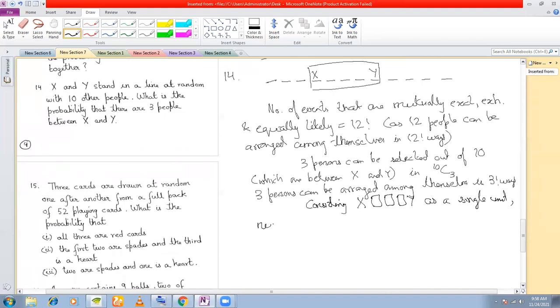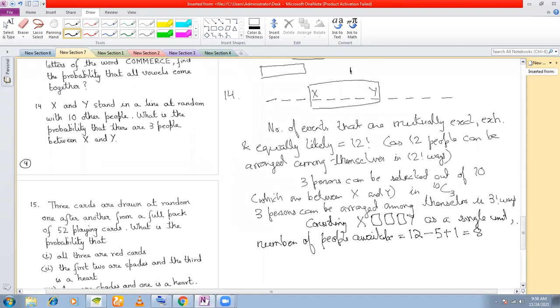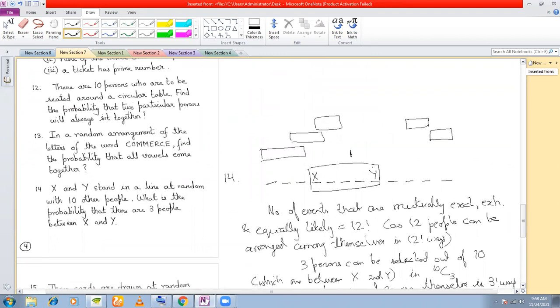Number of people available. Now this I am considering as a single unit. So there were 12 people in total, minus 5 because these 5 people I am removing, right? And because all these 5 I am considering as a single unit, I add 1. So this is 13 minus 5, which is 8, right? Because these 8 units can be placed anywhere, right?